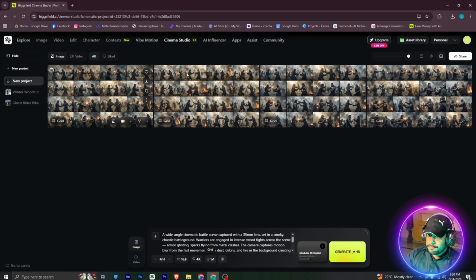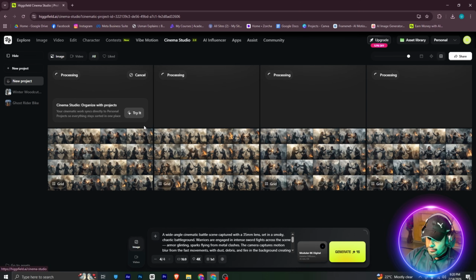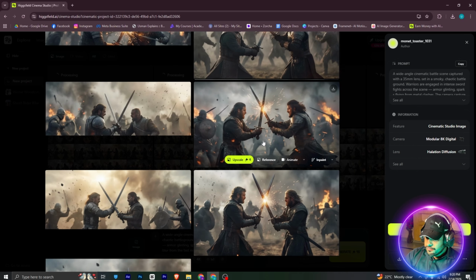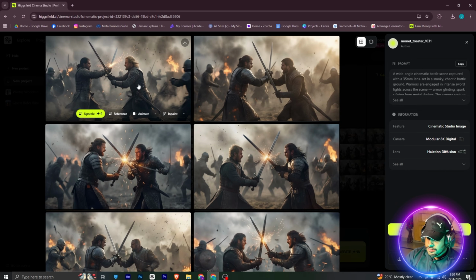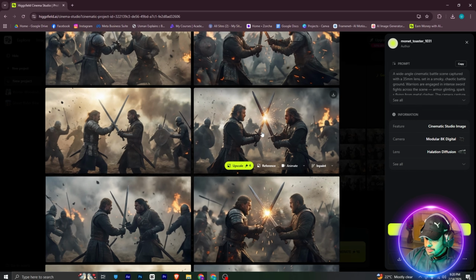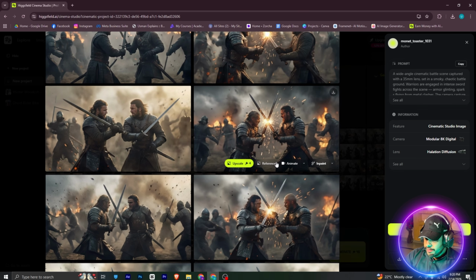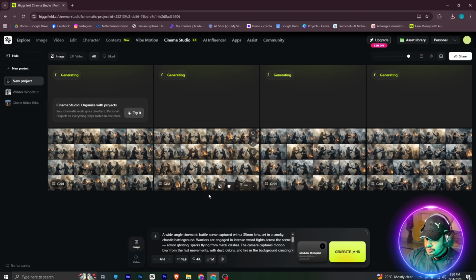So one thing I did badly was creating this as a 4 by 4 grid. So I will move it to a 1 by 1 grid, and now we will generate this image. If I move in this image, you will find all of that. All the images created here, you can also use as references. For this one, this is looking quite intense. So I will click on reference, or you can hit on download to download it.